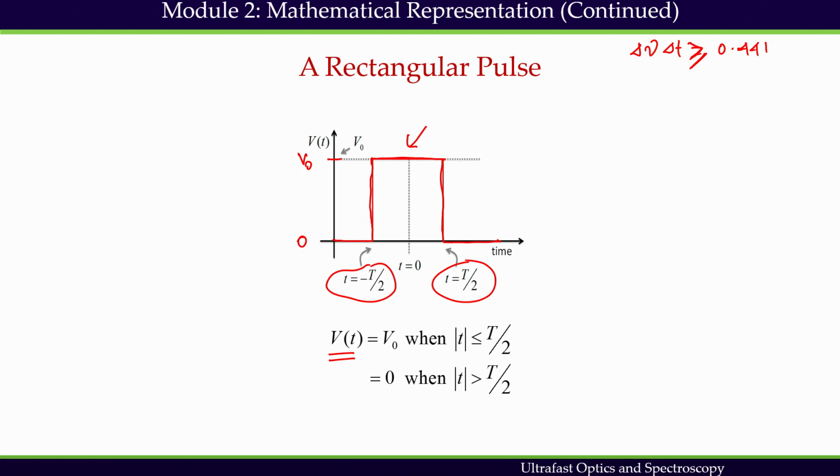This pulse can be represented by two equations, because in two different limits the values are different. If the magnitude of t is greater than T by 2, then the voltage will be 0. But if the magnitude of t is less than or equal to T by 2, then I get the constant value V naught. That's the way we can represent the rectangular pulse.